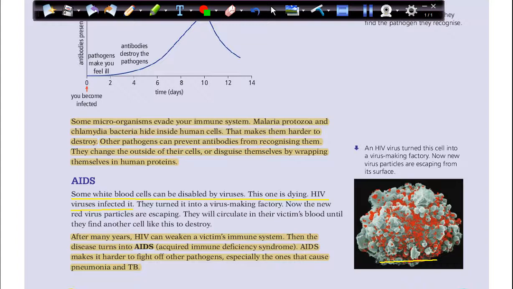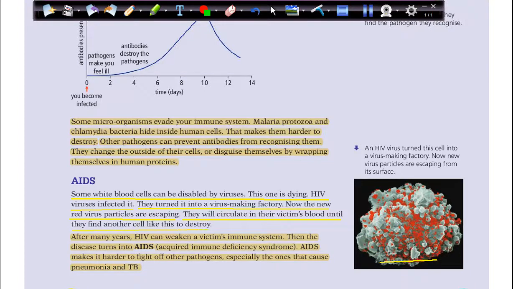So one of these is AIDS. HIV viruses infect the white blood cells. They turn them into a virus-making factory. Now the new red virus particles are escaping. They will circulate in their victim's blood until they find another cell like this to destroy.